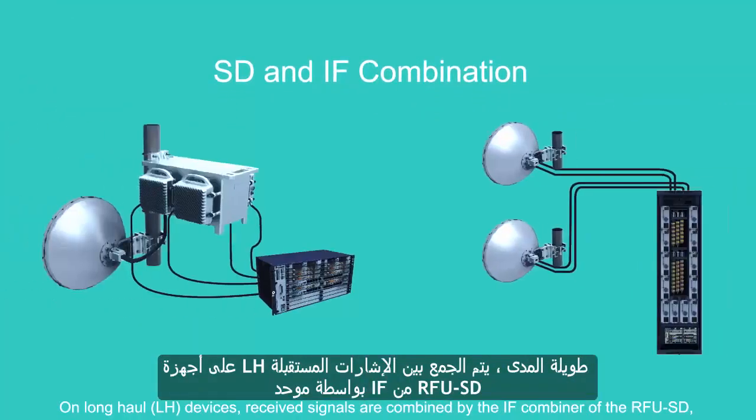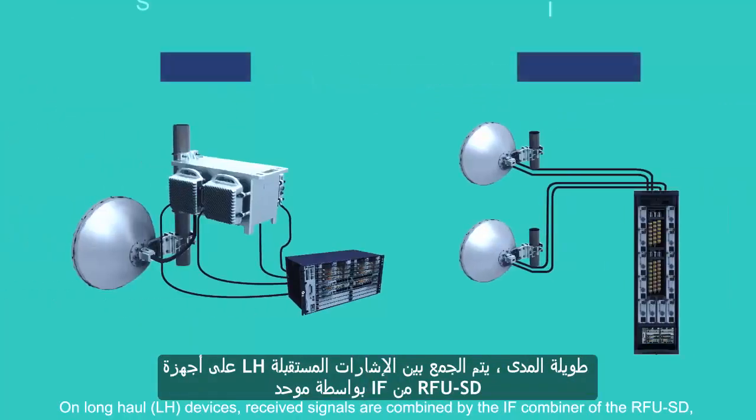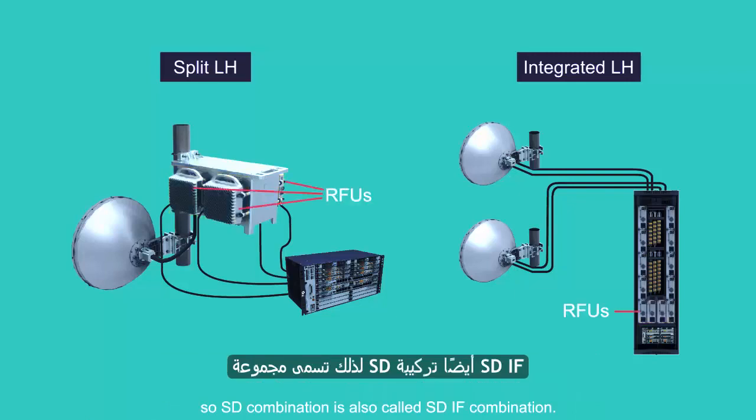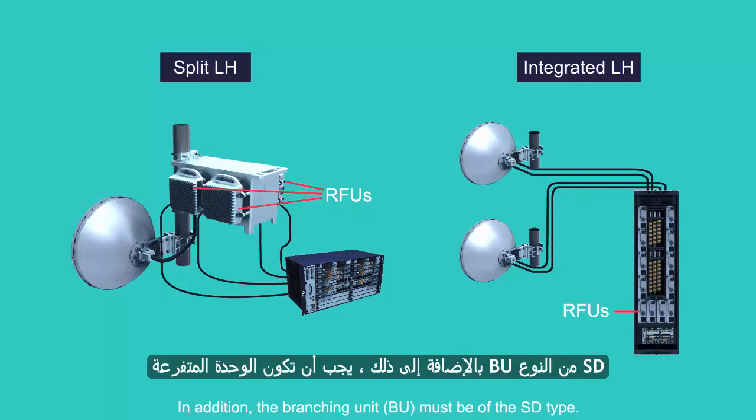On long-haul (LH) devices, received signals are combined by the IF combiner of the RFU SD, so SD combination is also called SD-IF combination. In addition, the branching unit (BU) must be of the SD type.